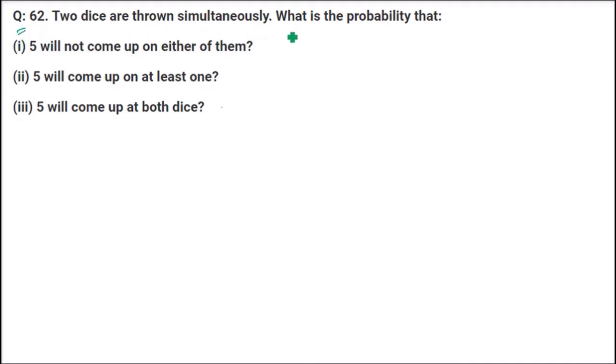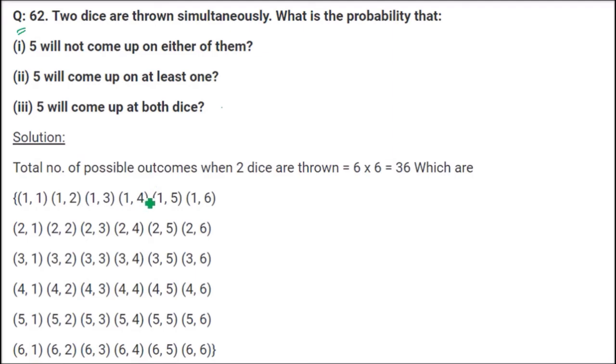Next, 2 dice are thrown simultaneously. What is the probability of these 3? First of all, let us see the possible outcomes. One die will give you 1 to 6, the other die will give you 1 to 6. So all the possible combinations are these. These are 6 into 6, that is 36 combinations. So 36 combinations are there.